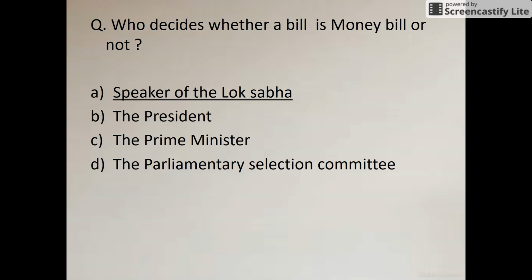Okay, so don't be confused between the president, prime minister, governor, chief justice of India. Keep in mind that the Speaker of the Lok Sabha will decide whether a bill is a money bill or not.